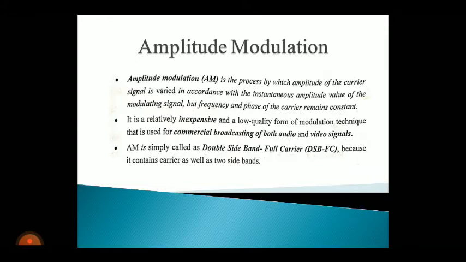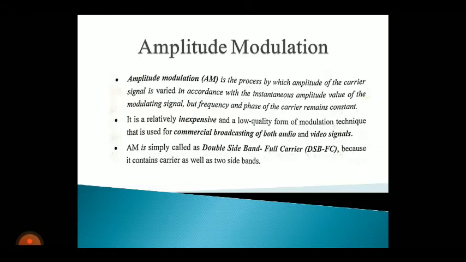Carrier is the high frequency signal. That high frequency carrier signal amplitude is varied in accordance with our message signal or modulating signal. And in amplitude modulation, the frequency and phase of the carrier will remain constant. This amplitude modulation is simply called DSB-FC. DSB-FC means double sideband full carrier.